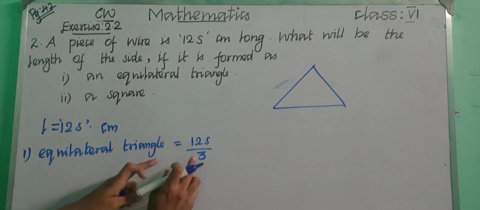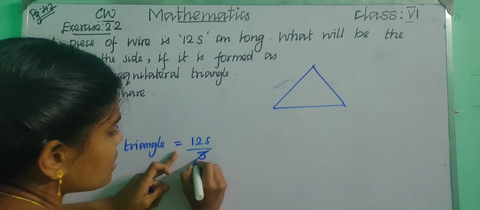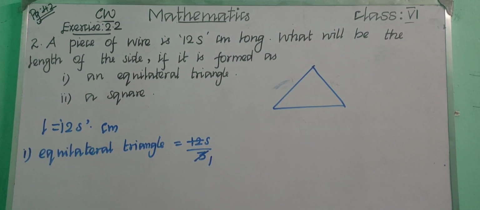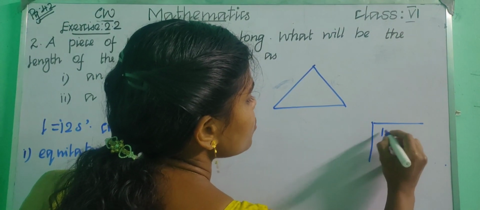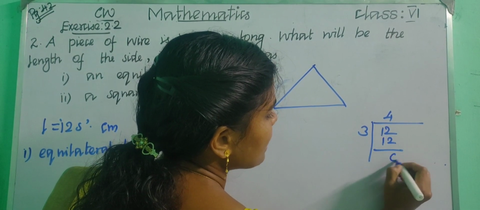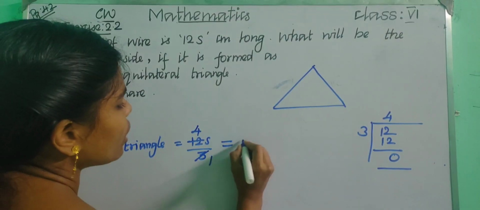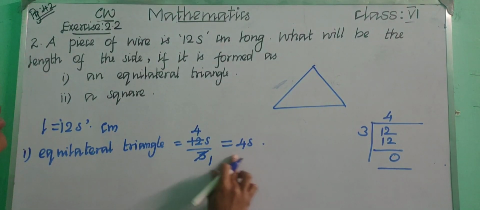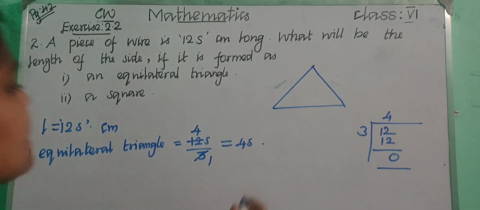So now we are going to divide. Say the 3 table. 1 3 is 3, 2 3s are 6, 3 3s are 9, 4 3s are 12. So we can put 4. You can also divide: 12 by 3. 4 3s are 12, so 12 minus 12 is 0. So what is the answer? 4s is the answer. Children, for an equilateral triangle, for each and every side we need 4s centimeter.